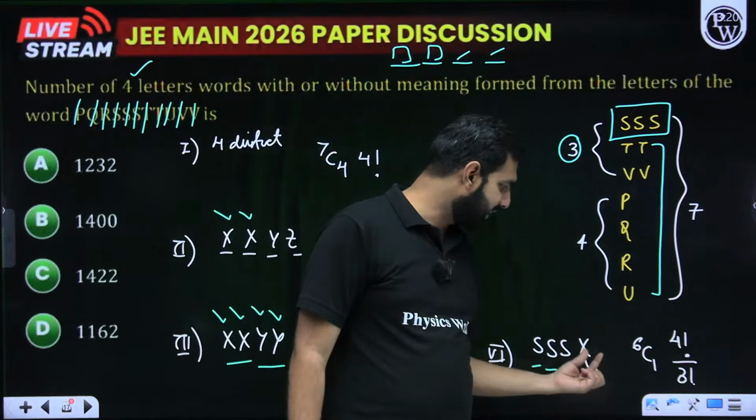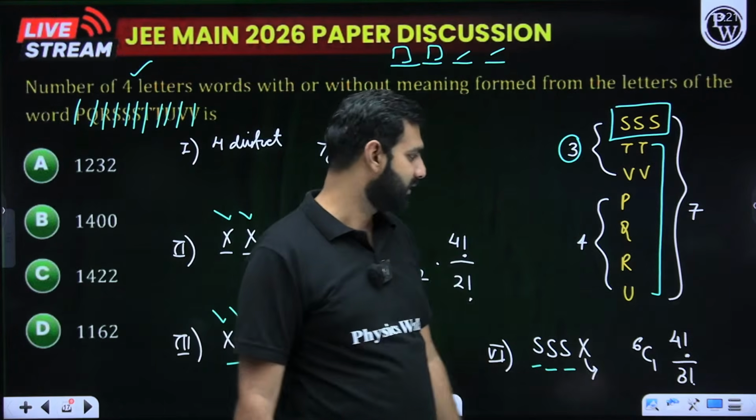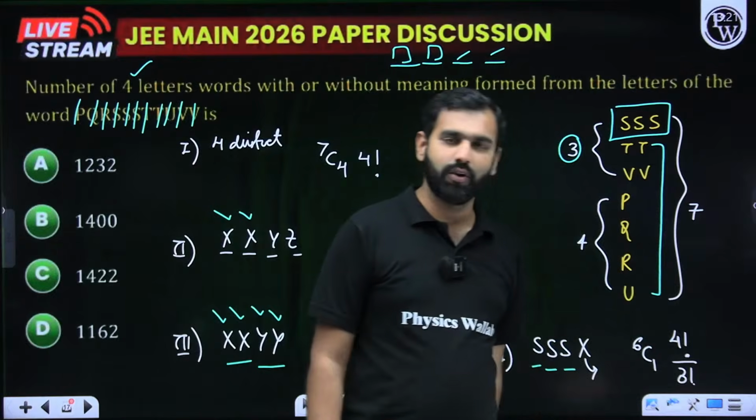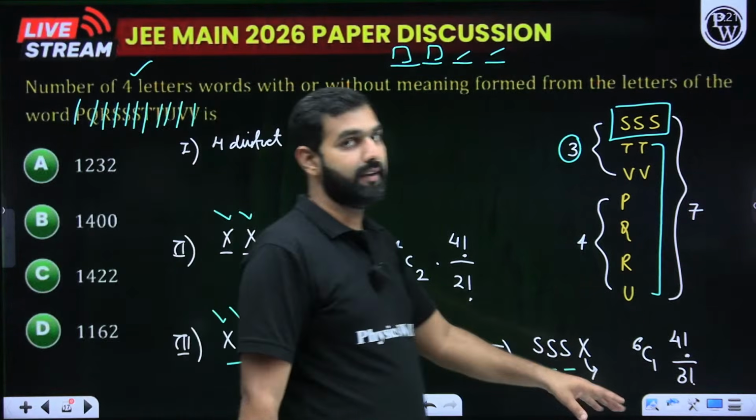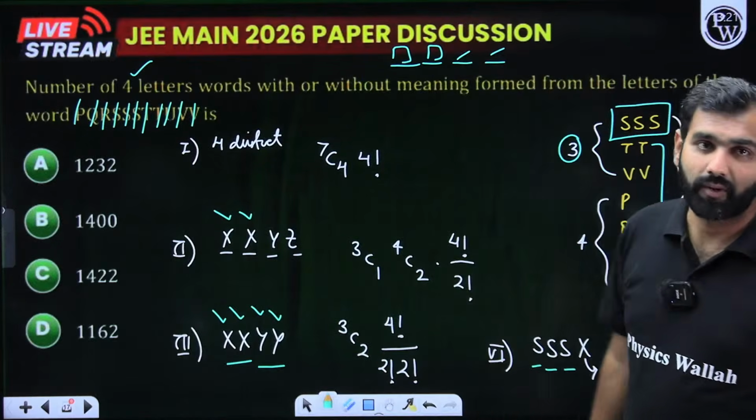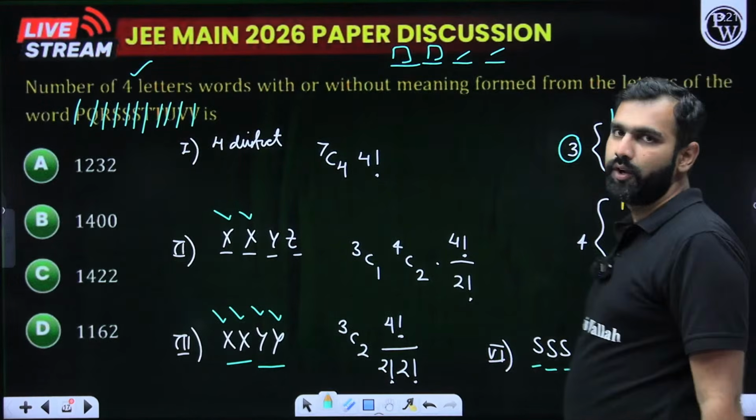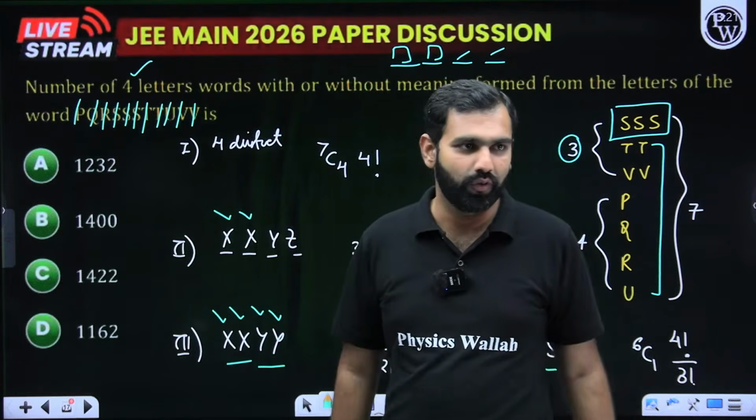So from those 6, that one letter can be chosen in 6C1 ways, into 4 factorial upon 3 factorial into 1 factorial. Now it's a matter of simplifying them and adding them, which you're supposed to do. So there comes calculation into picture. So with that, I hope you would have marked the correct option. Can I move ahead with that?